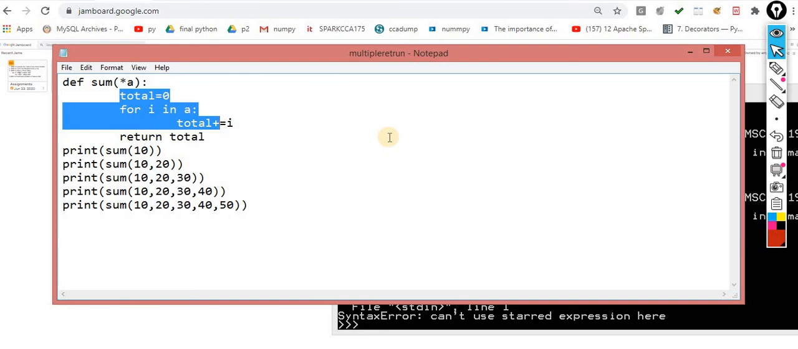So I have a question. Yeah, please. Could you please explain why you have total plus equal to I? Total plus equal to I.